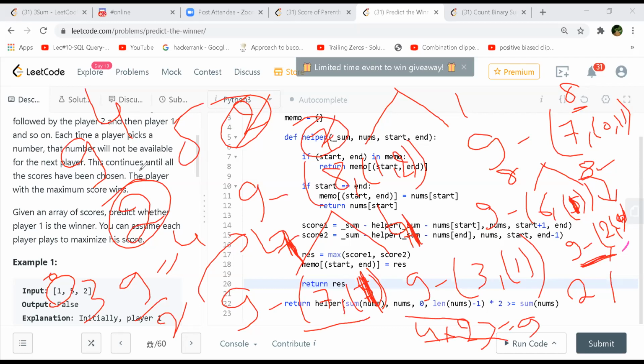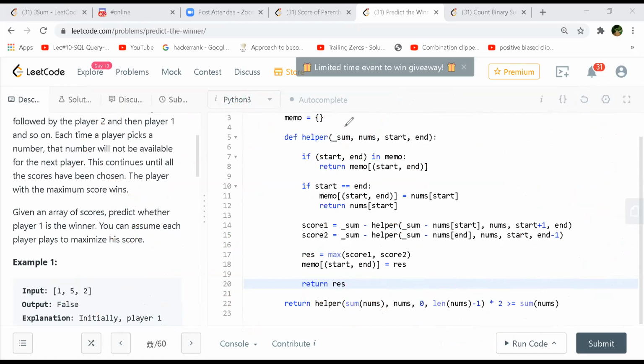Hey Shashank, one more question now. If we have 1, 5, 4, then this helper would return 5. So then you are returning true. I mean, you're assuming that a draw is like a win. Yeah, your draw is a win. Okay. Yeah, that's what they say. If it is a draw, then the first player wins. That's what I think the description says.